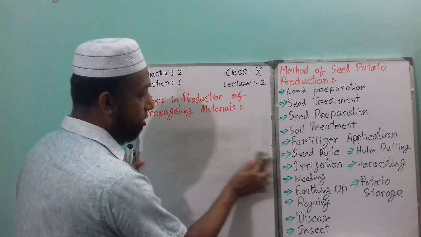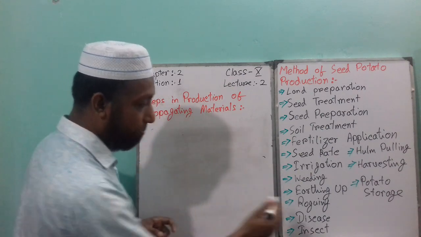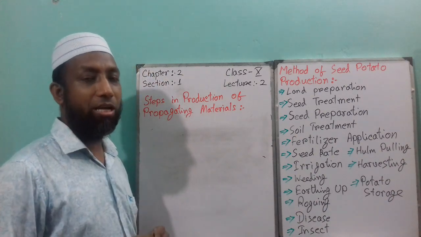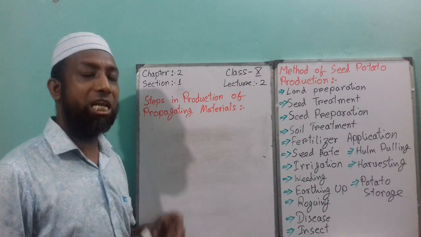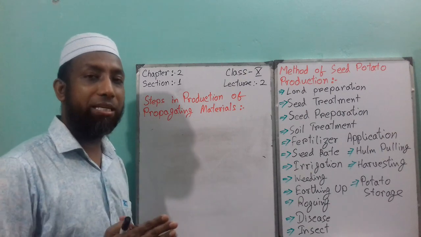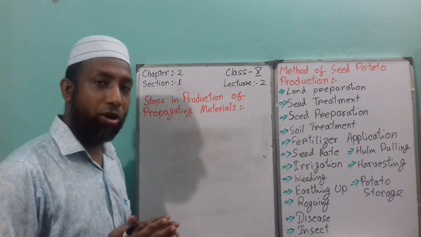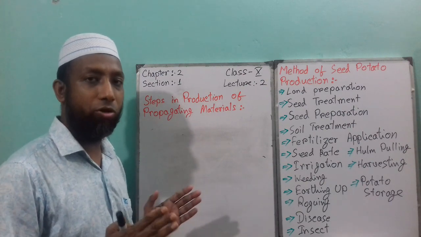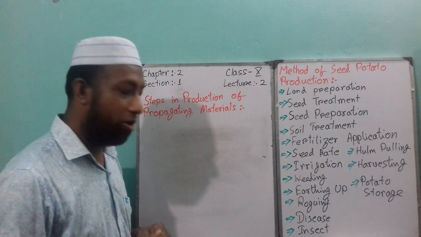Next point is rogueing. Last class I already discussed the rogueing method. That means removal of unexpected plants from the crop field, the seed crop field. That is called rogueing. I will not discuss it anymore today, because I discussed it more in the last class.